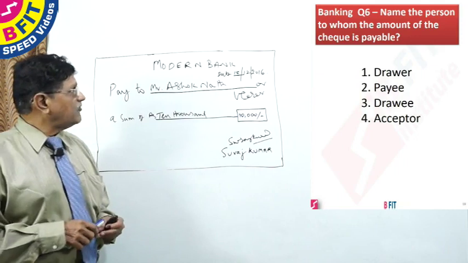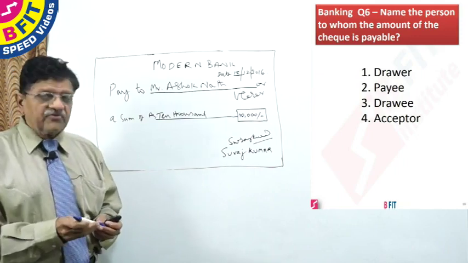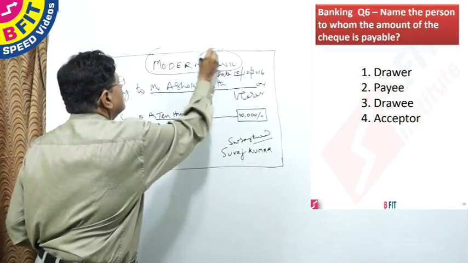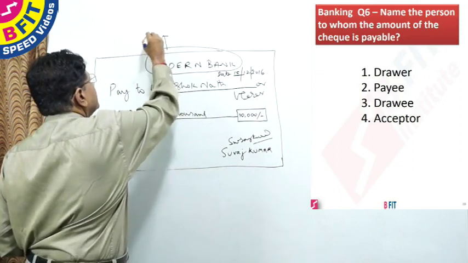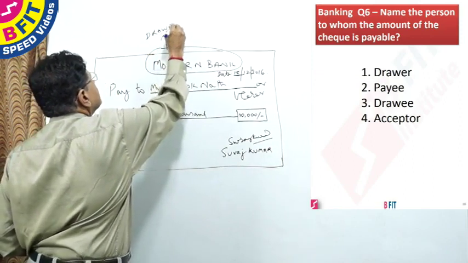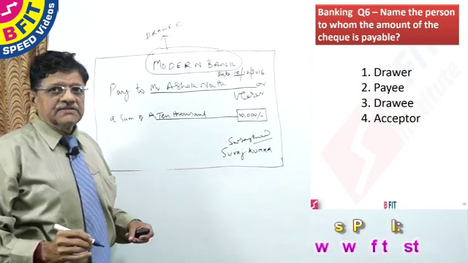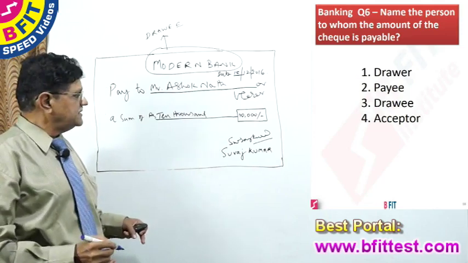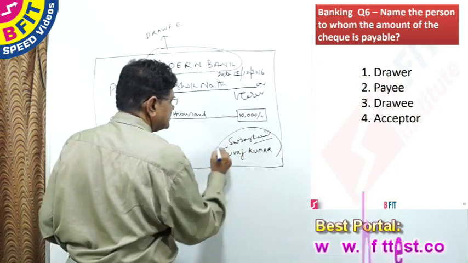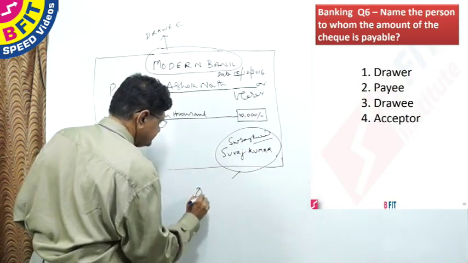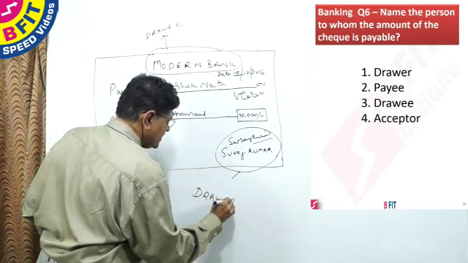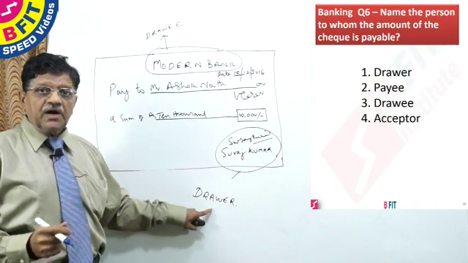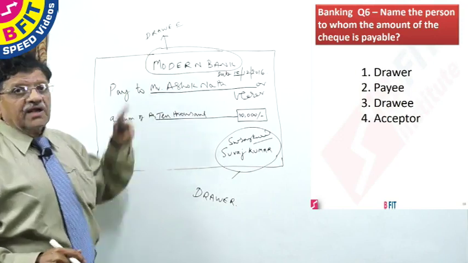That is the question. Now for everybody's understanding, I will just mark the names of the various parties of a check. First is the bank on which it is drawn, which is Modern Bank. It is called drawee. Drawee is always a bank because the check is drawn always on a bank. Then Suraj Kumar, who is this person? He is called a drawer because he draws the check, he signs the check, therefore he is called a drawer. The bank on whom it is drawn is called a drawee.